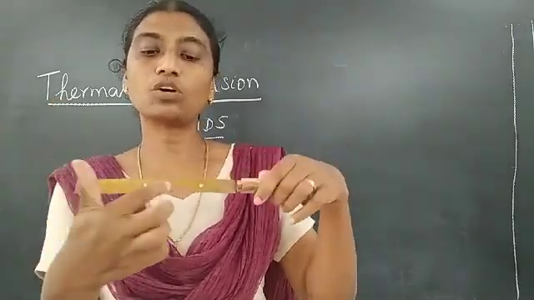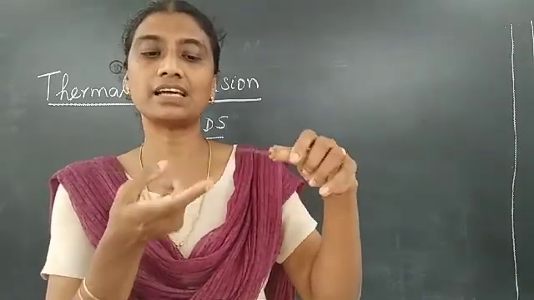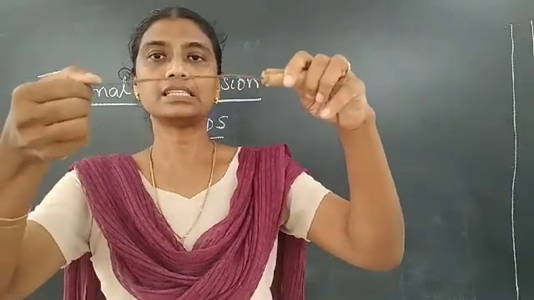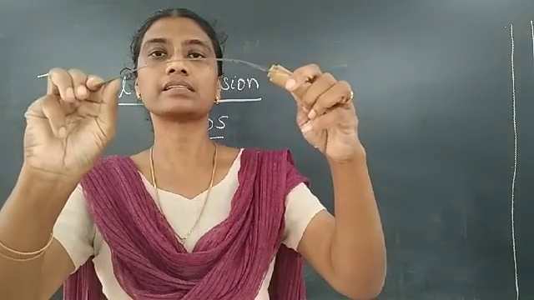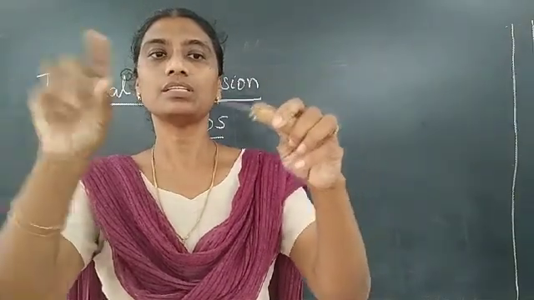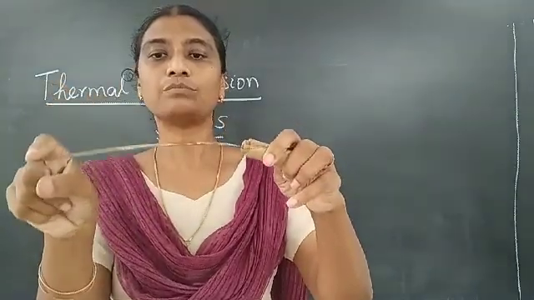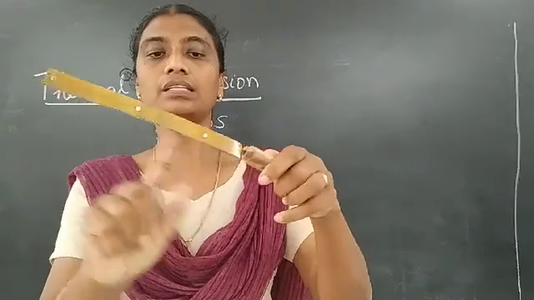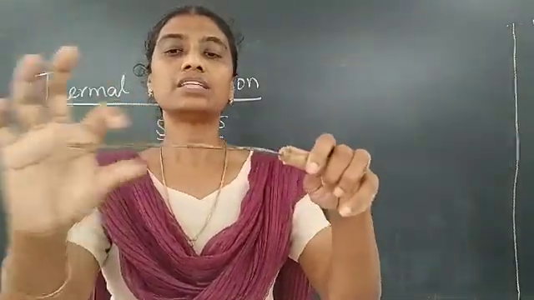Copper is a very good conductor of heat, so it expands much faster than iron. So this, which is straight, once you start heating, will start bending like this. This is because the outside one has expanded more than the inside.